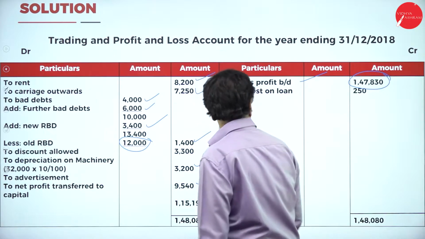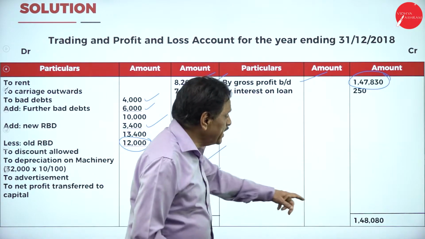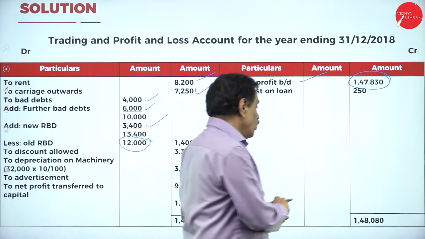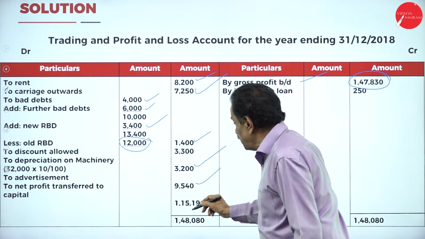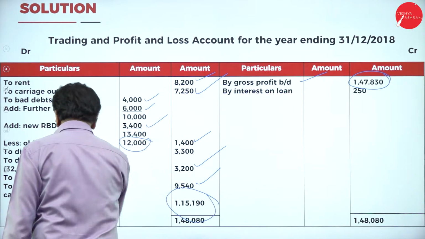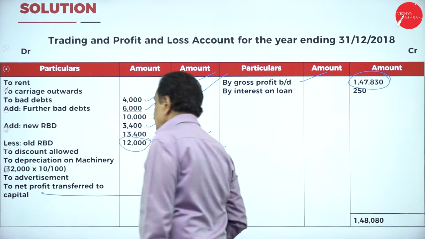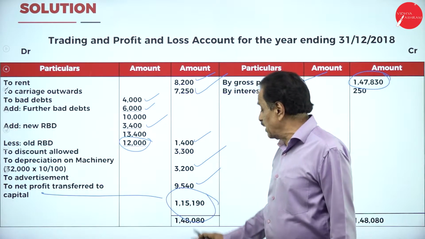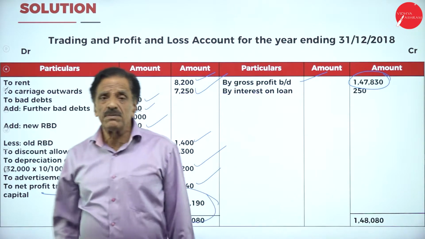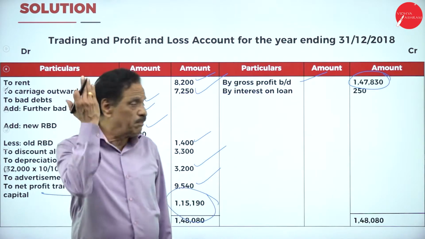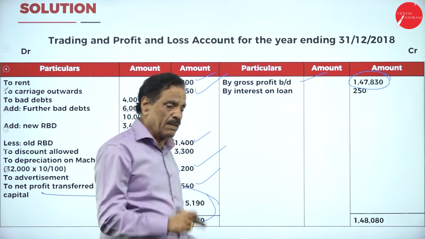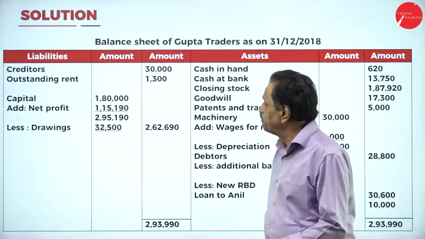Advertisement 9,500. If you add, your credit side figure will come to 1,41,080. Out of that, if you deduct all these expenditures, the net result will come to 1,15,190. What's the net profit? 1,15,190. That will be transferred to capital. Capital account will be raised to the extent of 1,15,190. We'll move on to the balance sheet.